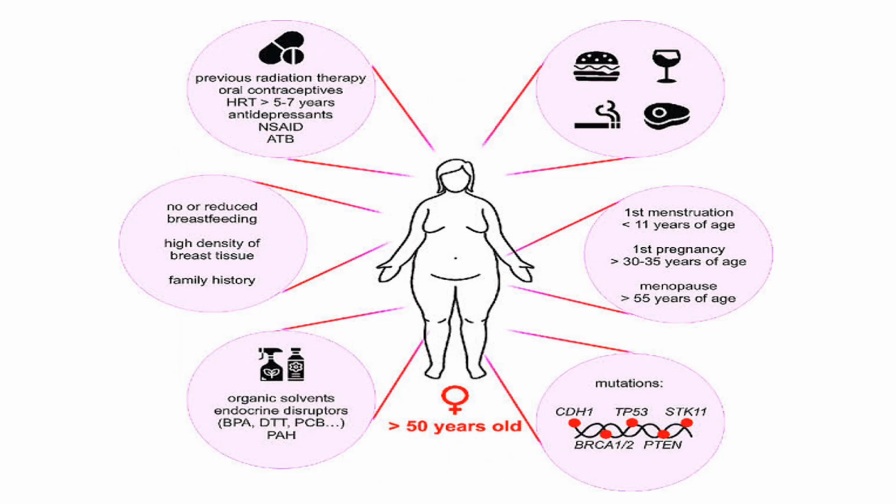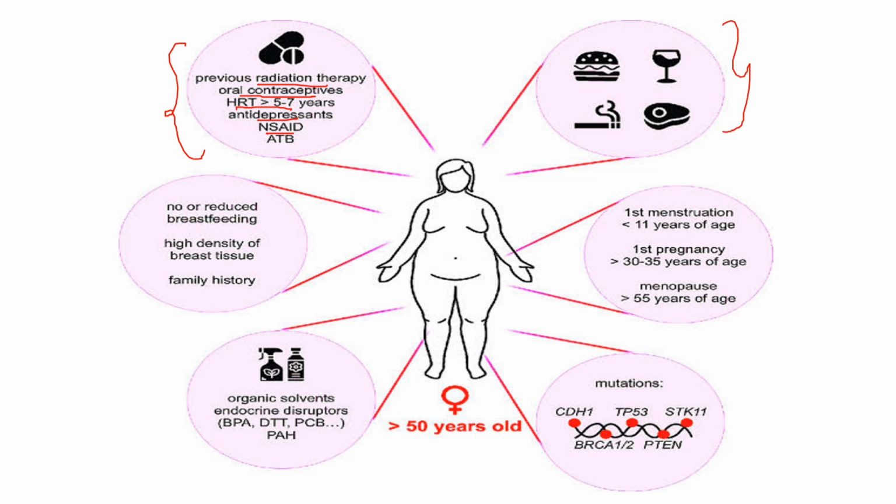Now this diagram shows the risk factors for breast carcinoma. First come the medications. Previous medications include radiation therapy, oral contraceptives, hormonal replacement therapy for a long time, and other drugs including antidepressants, NSAIDs, and others. Then a sedentary lifestyle, like smoking, alcohol, eating too much non-veg, and eating junk foods.